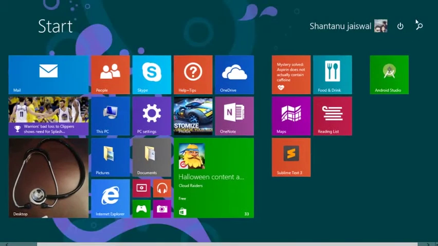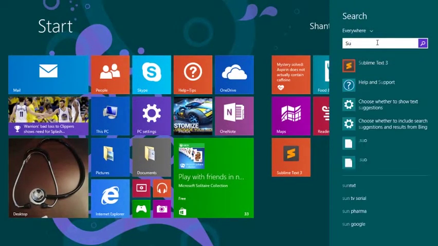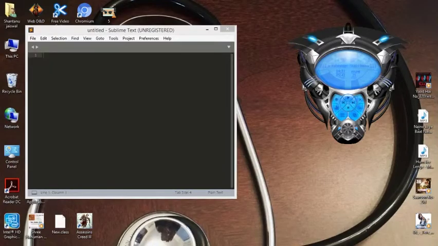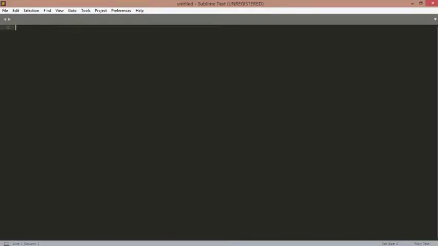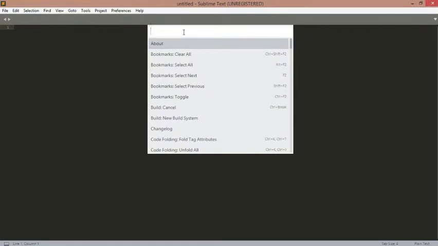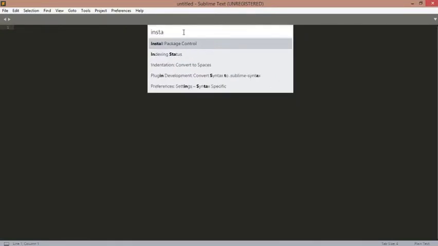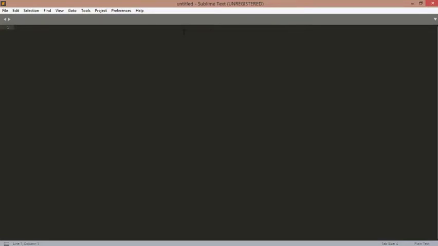After it finishes, now go and search Sublime Text Editor 3, maximize it, go on tools and command palette dialog box. Here search install package control, click on it and wait for installation.